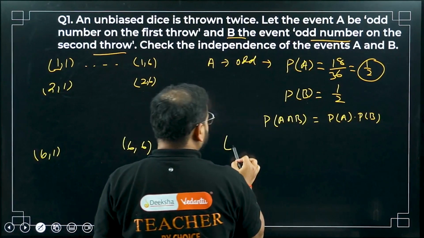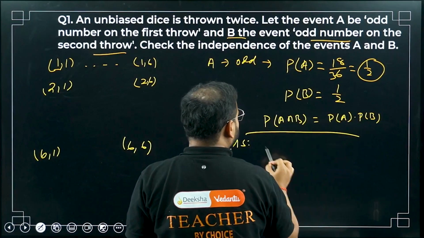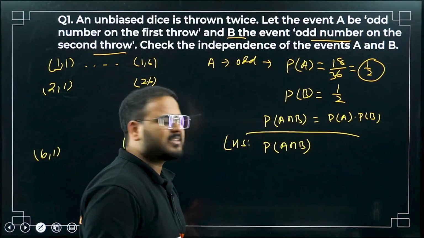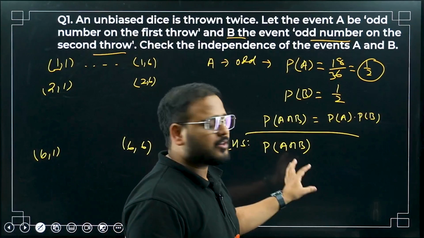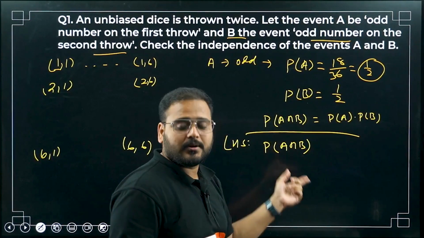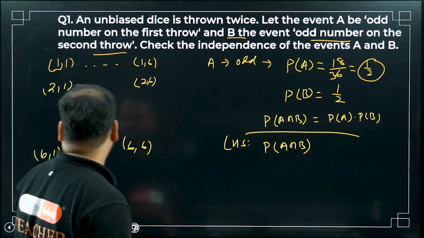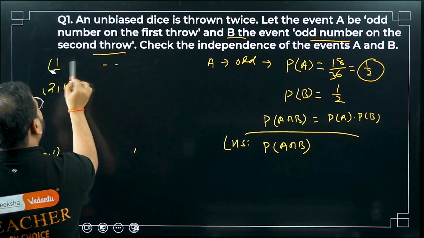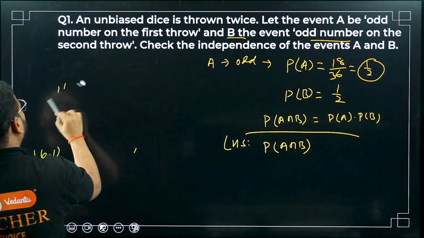What's the meaning of P(A intersection B)? It means basically, sorry, not times. P(A intersection B) means both of them have to be odd. Think about it. What can it be? So if I just erase and write those sample spaces, those events where both the cases are odd.